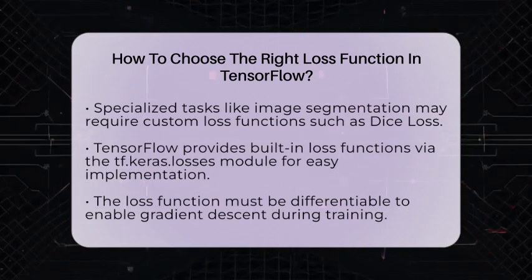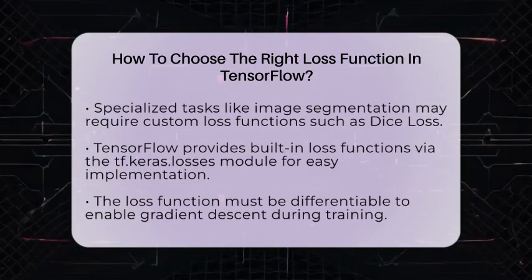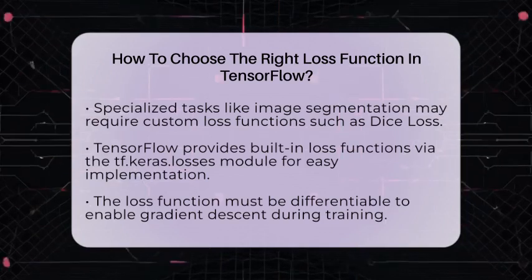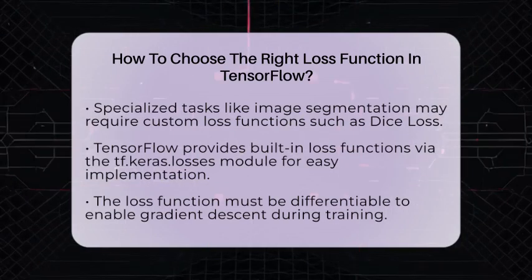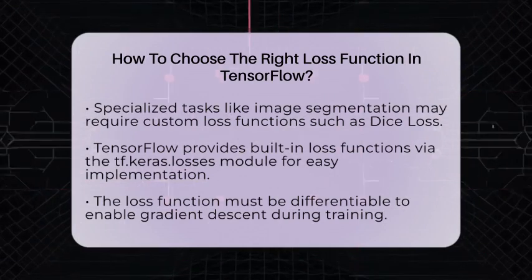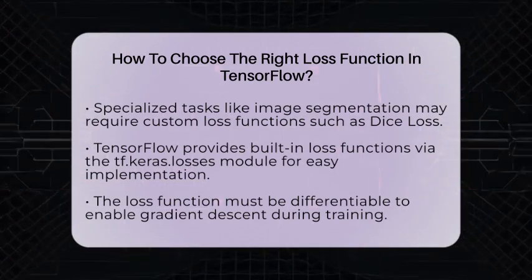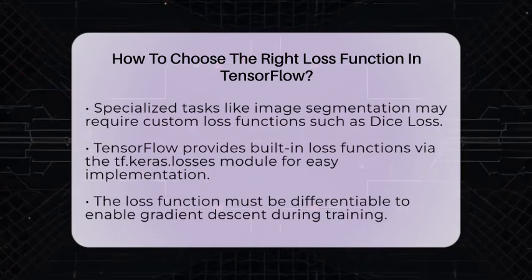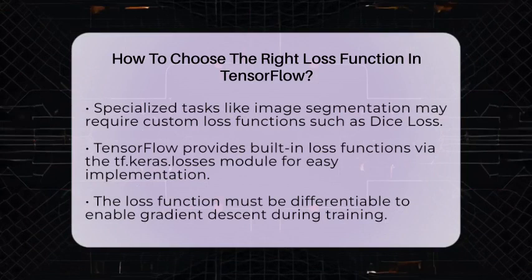Choosing the right loss function also influences how your model learns. For example, cross-entropy loss is great for classification because it directly optimizes probabilities. If your data is noisy or contains outliers, robust options like Huber loss can make training more stable. It's also good to match your loss function with your evaluation metrics. Sometimes, the metric you care about most, like accuracy, isn't suitable as a loss because it's not differentiable. Instead, pick a loss that guides your model toward the right behavior during training.